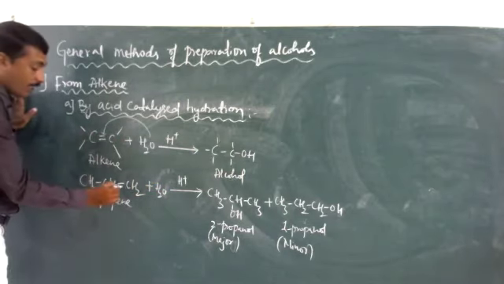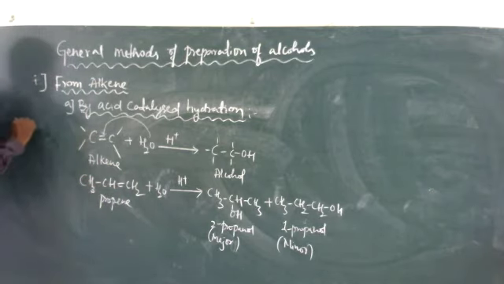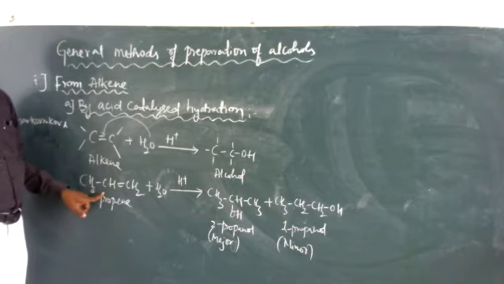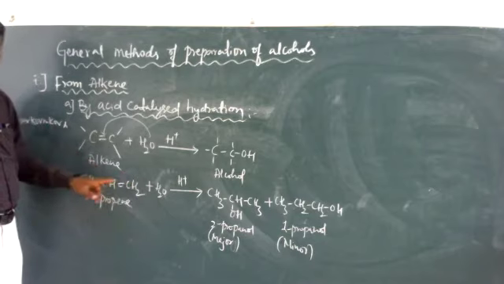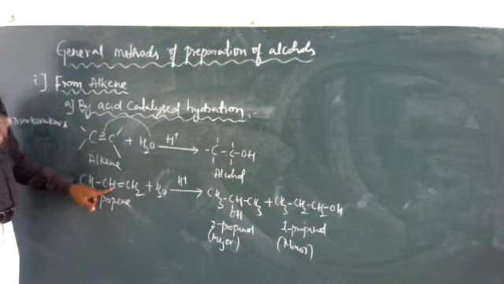This reaction is based on Markovnikov's rule. What Markovnikov's rule states is that when an unsymmetrical molecule adds to an unsymmetrical alkene, the negative part of the molecule gets attached to the carbon atom which has the least number of hydrogen atoms.